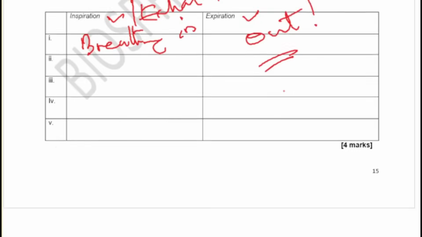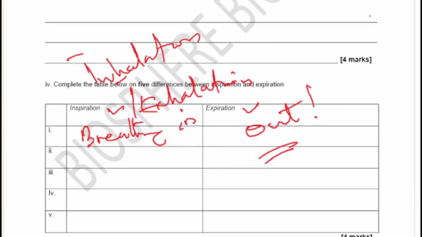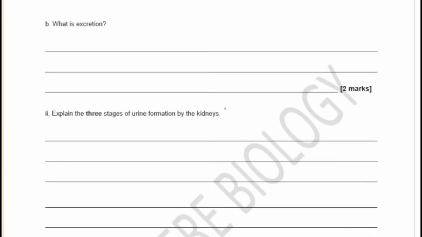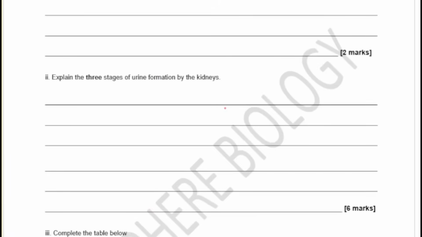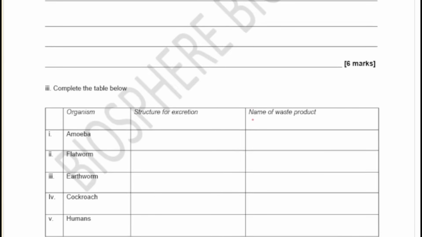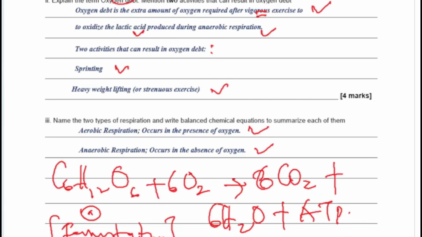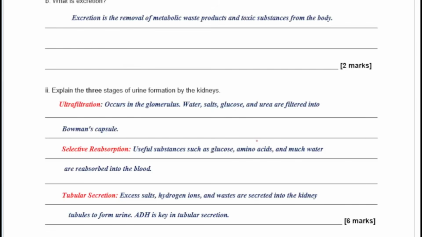All right, so I hope you are writing these things down, and I know you are getting some value already. All right, the next one is, what is excretion? Mention or explain the 3 stages in urine formation by the kidneys. The next one is, complete the table below, and the table has the organisms, the structure for excretion, and the names of the waste products that they excrete. So you're going to see that in a very short while.